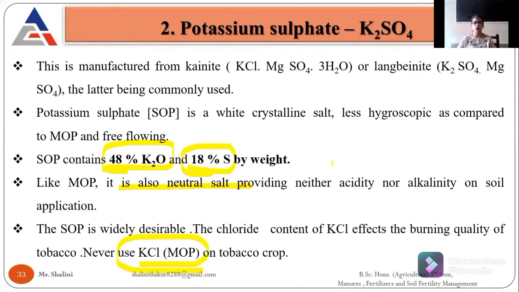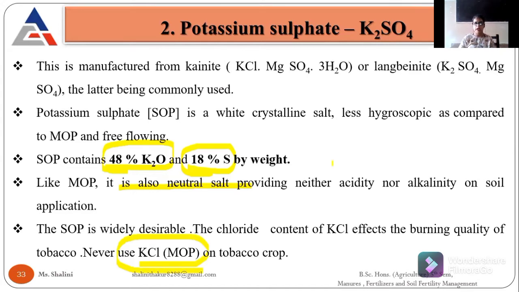In tobacco we use mostly the leaf part, and we make cigars and cigarettes. If we apply KCl, which contains a higher content of potash, the leaves of that plant get burnt.